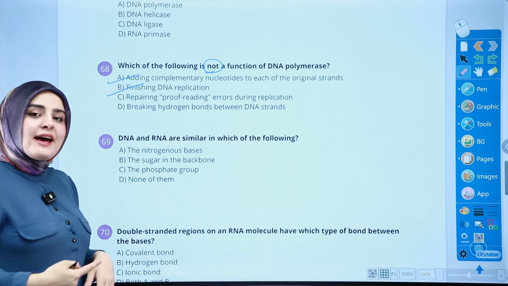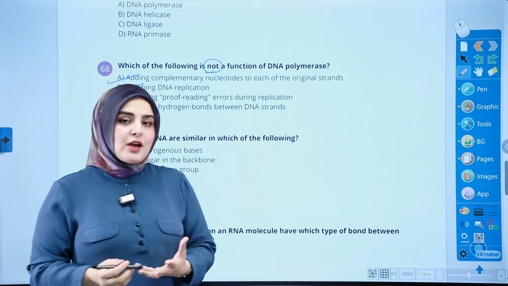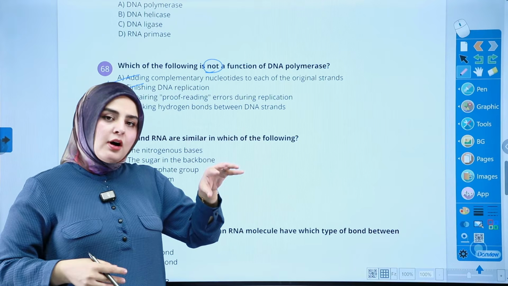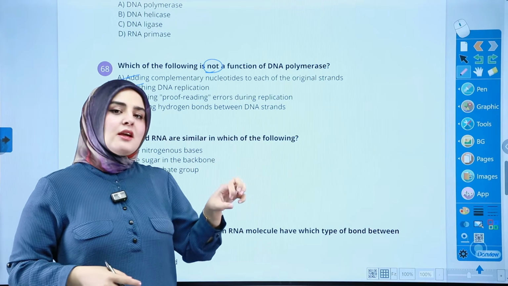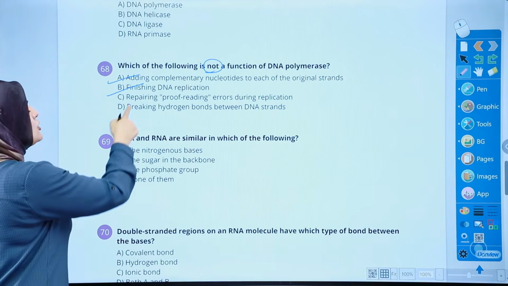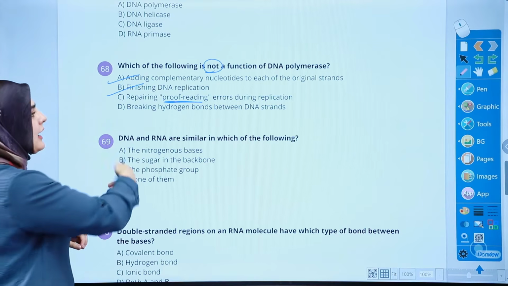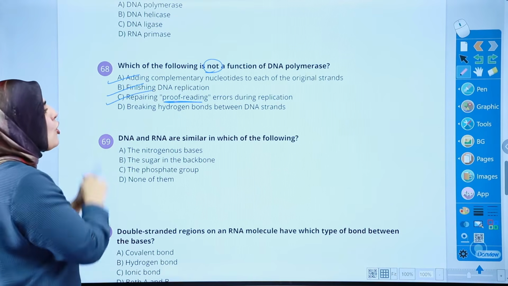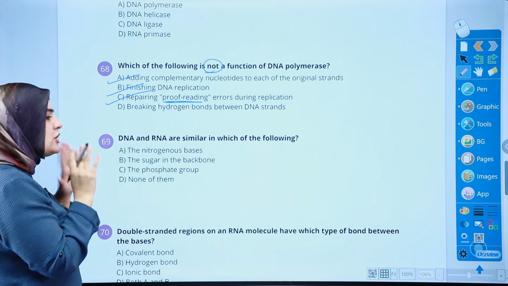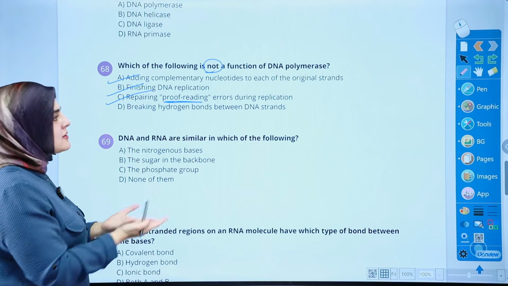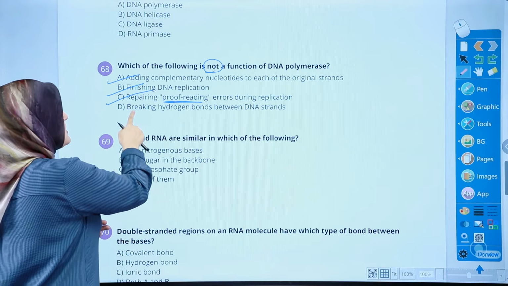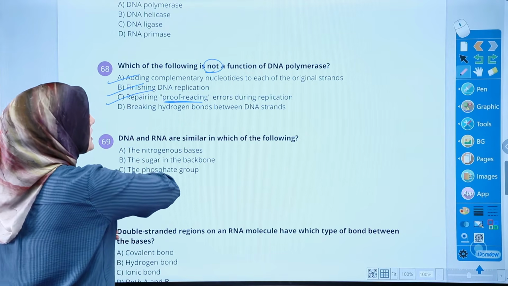Along with that, it's also like a checkpoint, checking every part to see whether there is any error. So it's also doing proofreading, checking it again. These are all correct about polymerase. So we should have something that is not about polymerase. It says breaking hydrogen bonds between the DNA.